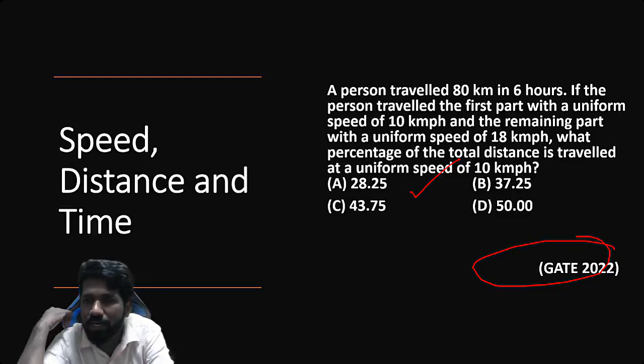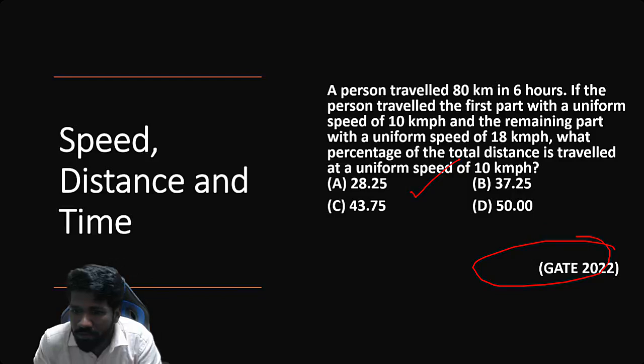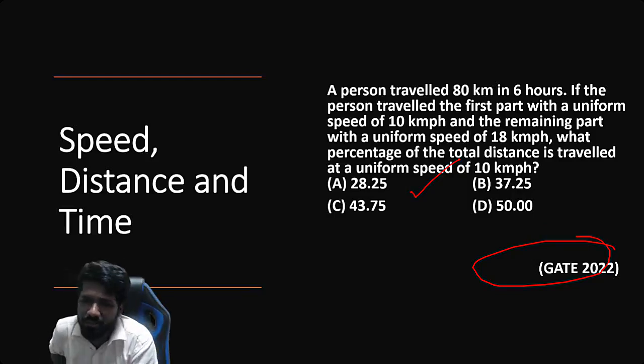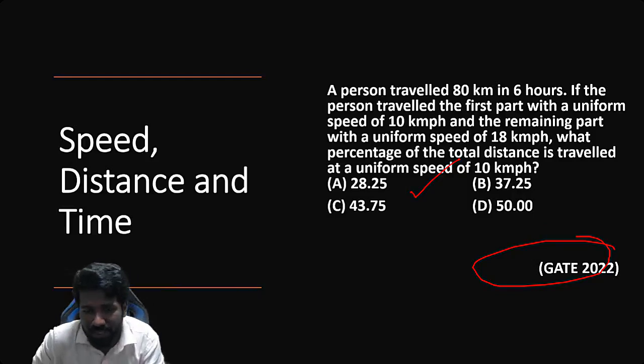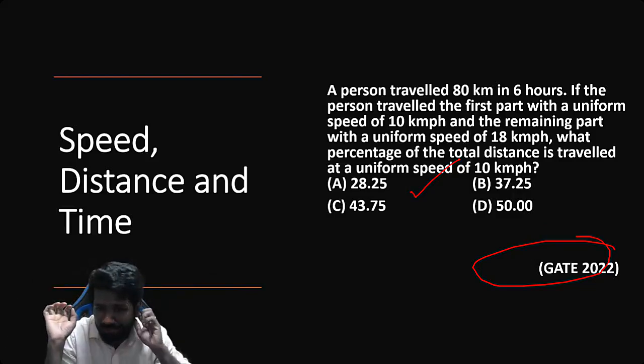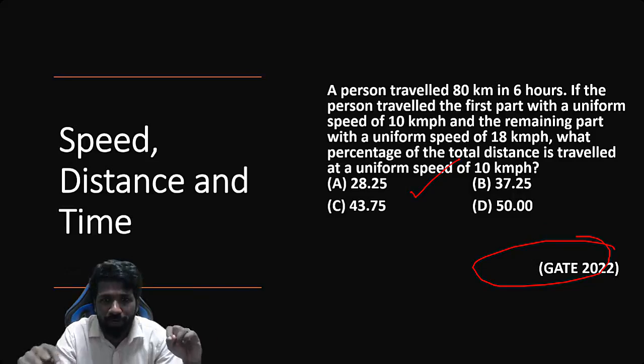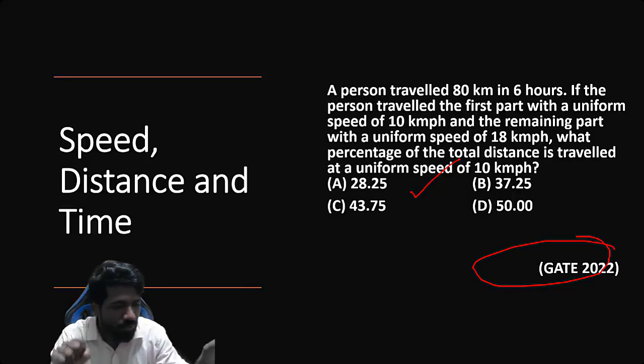Okay, let me check the comments. Do we need to cram up all these flashcards? No. All these flashcards will be explained in the class session. Whatever I am showing you in the slides now, whatever I am showing you on the screen, these are the things we are going to learn. Today is the overview. You will get complete understanding what is there in the course for GATE General Aptitude, what all topics, which all areas are there, to give you a complete breakdown of syllabus. That is what we are doing here. All the flashcards, all 100 flashcards will be explained in the course. So don't worry about it. We have 66 lectures.